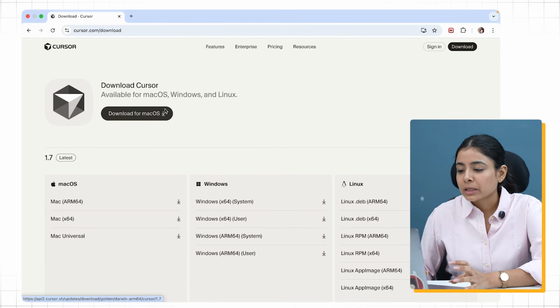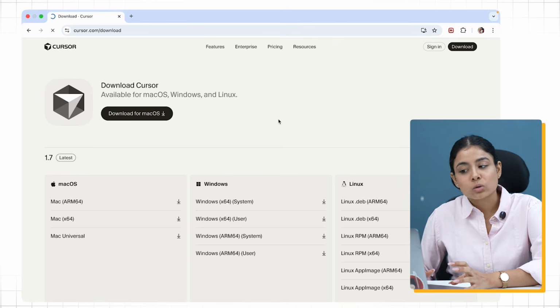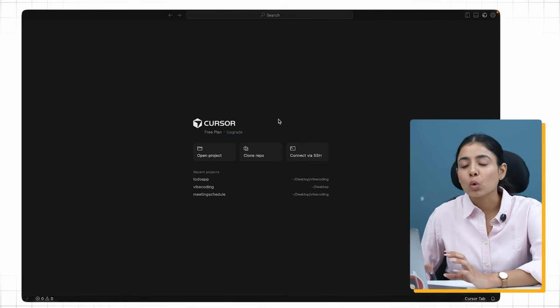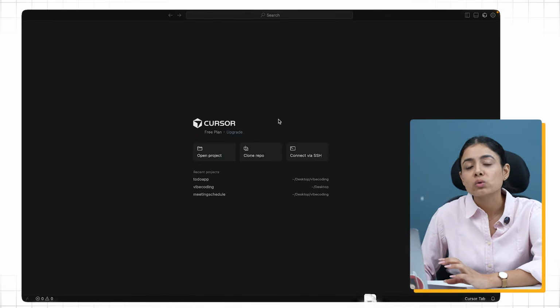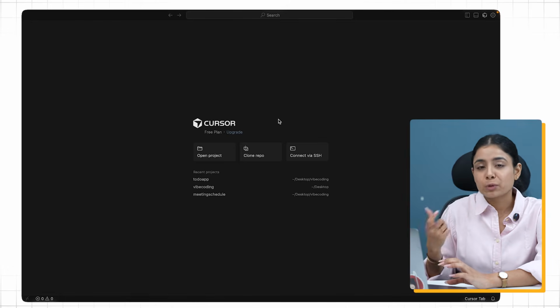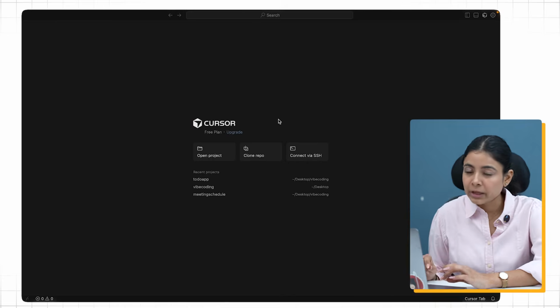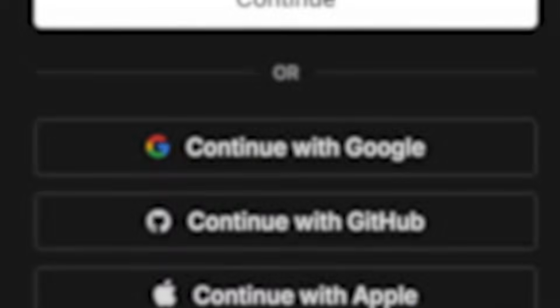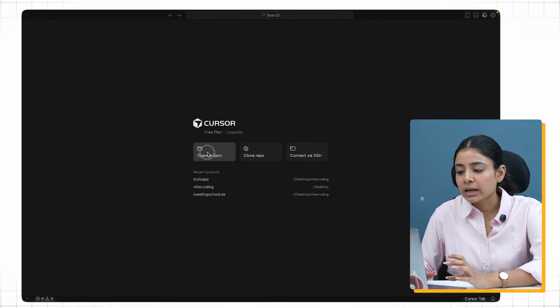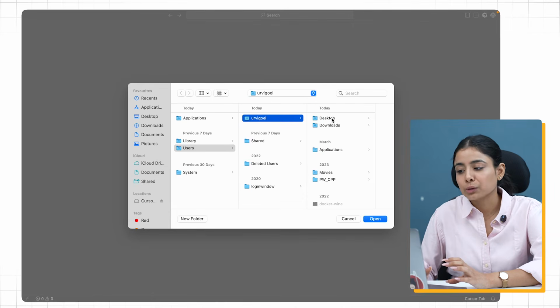Here I have downloaded Cursor for Mac OS. Once you open Cursor, if you want to use the agent which Cursor provides, the AI agent, you will have to log in, which you can do using your Gmail or any other ID. Now I have already logged in here and I'll proceed by creating a new project.